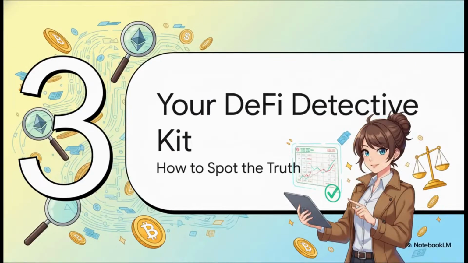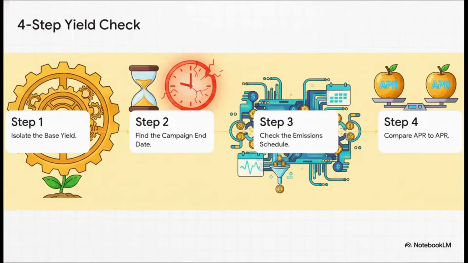Okay, so let's shift from the problem to the solution. How do you become a DeFi detective? How do you actually spot the truth before you put your money in? Well, it's actually pretty straightforward once you have the right toolkit. Here it is, your 4-step yield check. First, find that base yield, the foundation. Step 2, hunt down the campaign end date. And hey, if you can't find one, that's a massive red flag. Third, understand the emissions. How much are they giving out and for how long? And finally, like we said before, always convert everything to APR so you're comparing apples to apples.